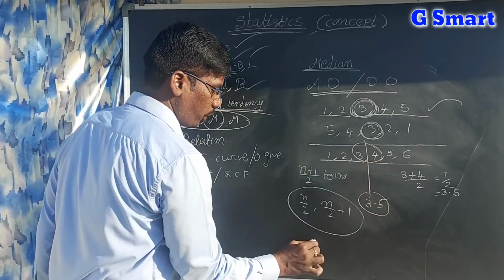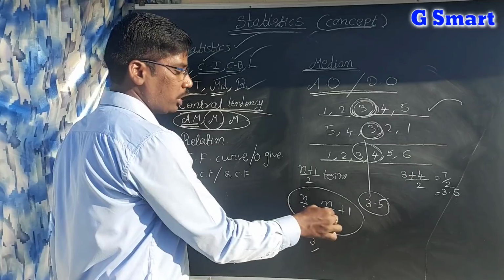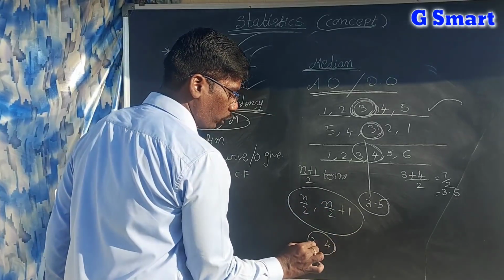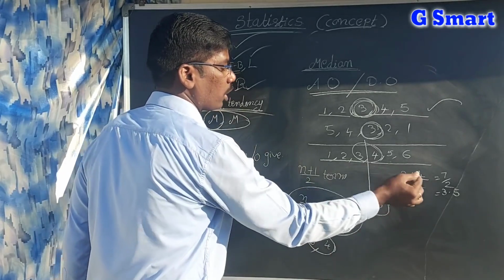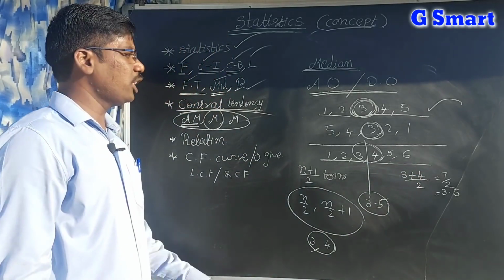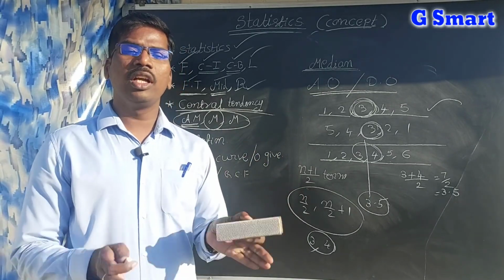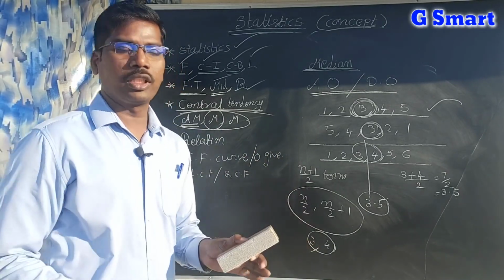Then n by 2, that is 6 by 2, means the third term. And 3 plus 1 means the fourth term. So the average of the third and fourth terms is 3.5. Like this we can find the median for ungrouped data. Ungrouped data means unclassified data.